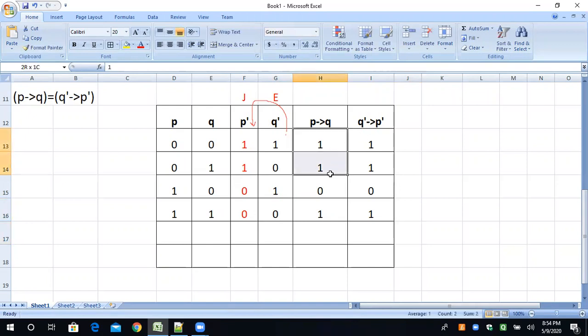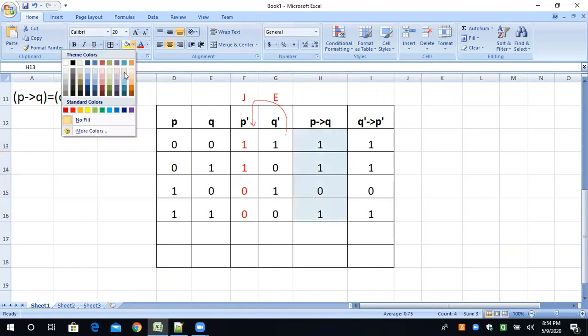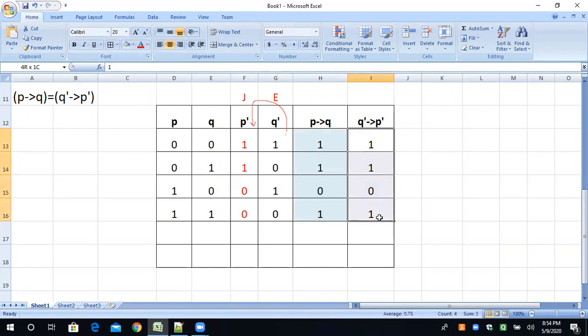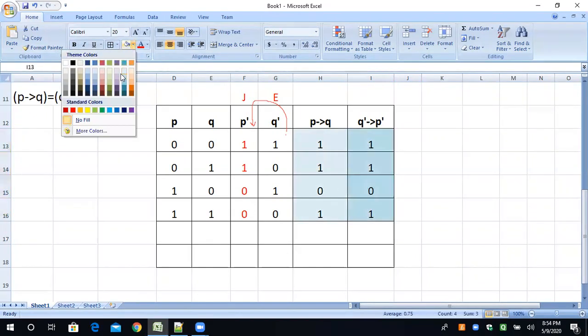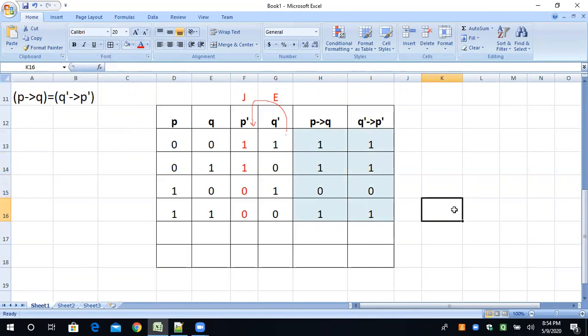Now you can see a closer look. The truth values of this column and the truth values of this column are absolutely the same. So that means this expression is proved. It is valid, because the truth values of the column P conditional Q are exactly the same as the truth values of Q bar conditional P bar. So it is proved by truth table.